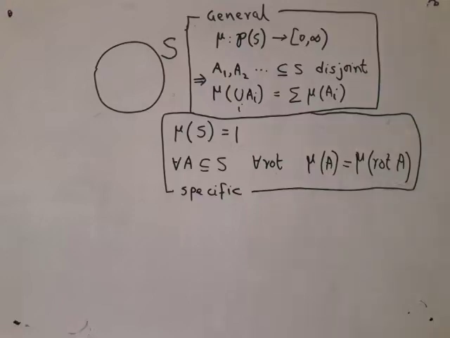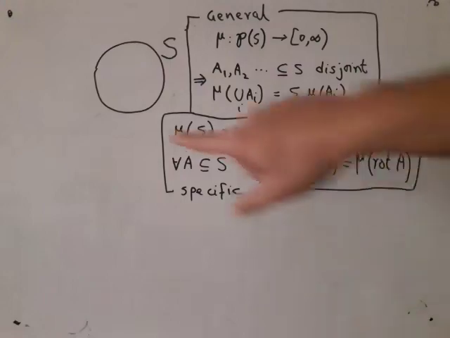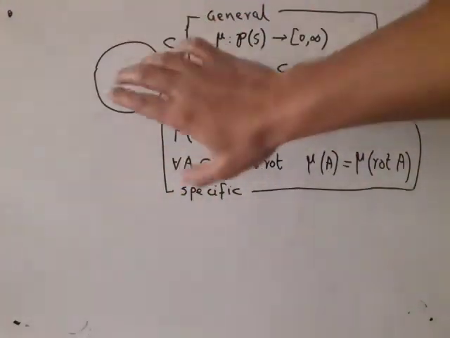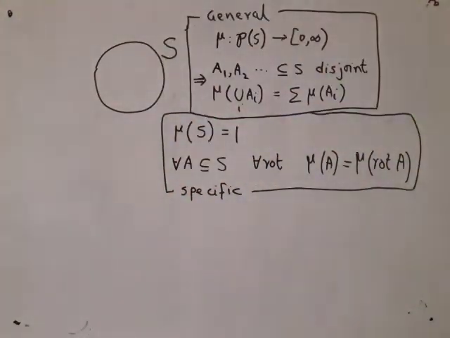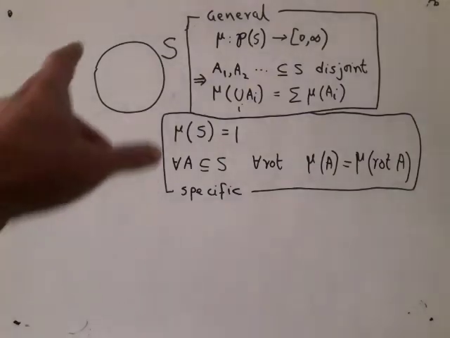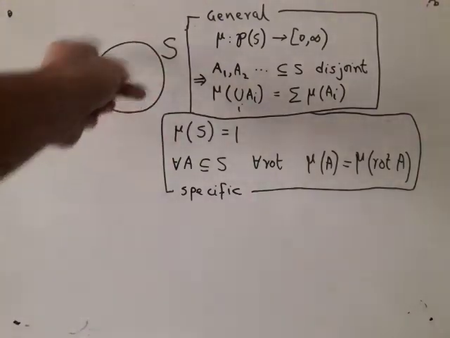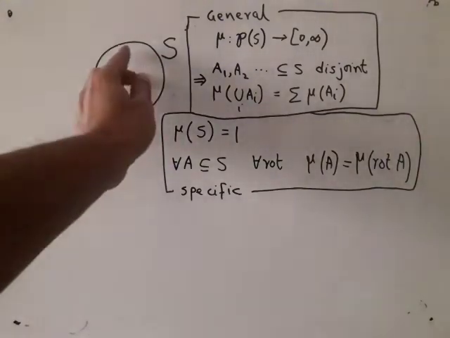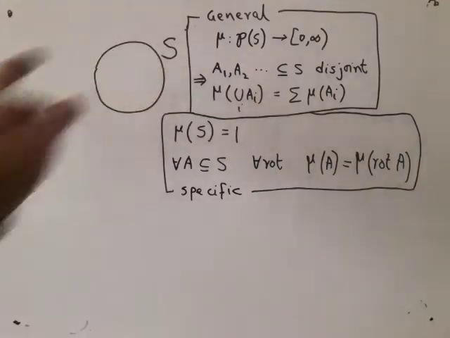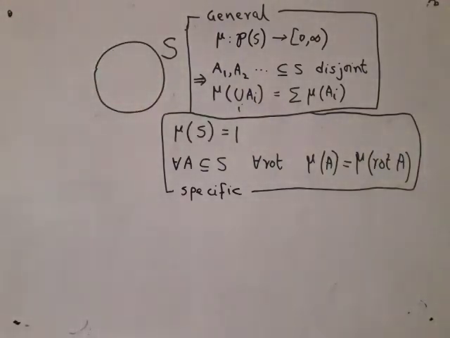Well, we start this video with a quick summary of whatever we have seen in the last video. Namely, I have a circle, just the circumference, not the disk, and on it I am trying to put a measure. So the measure is going to capture the idea of arc length, or you might say probability of picking a random point, or you might say just length of a subset of the set S.